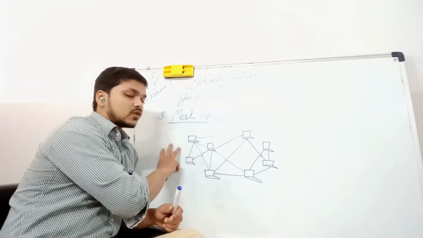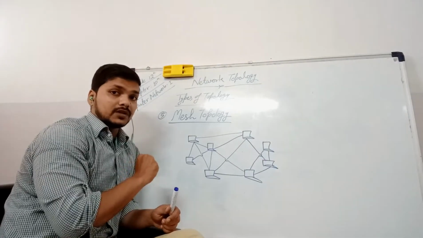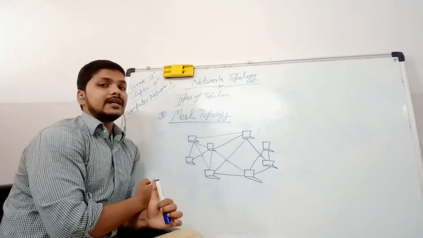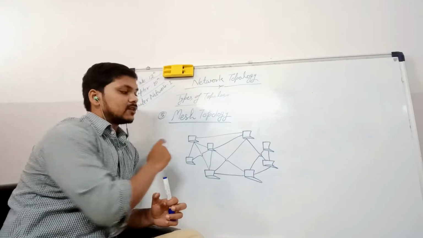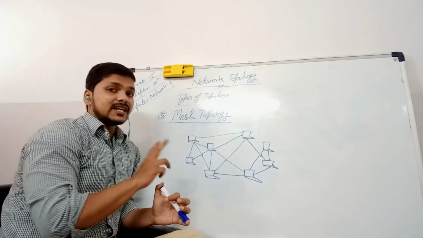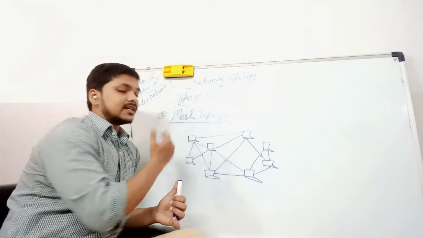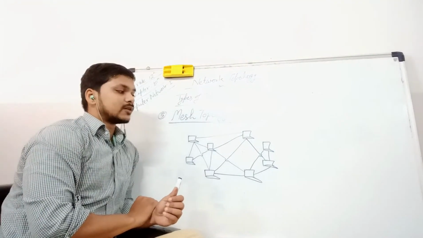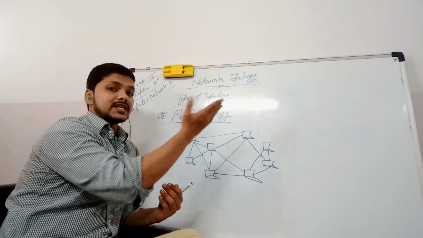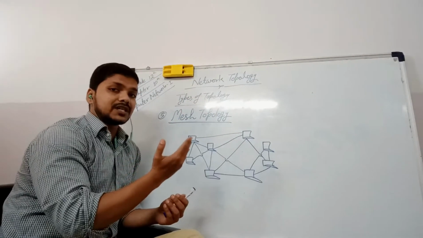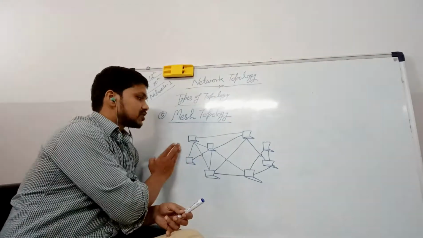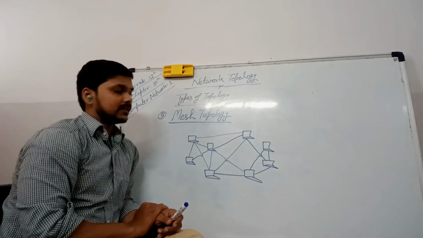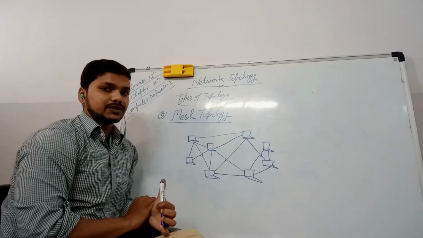The main use of this type of network is to create a distributed network, and this type of networking is also excellent for long distance networking. If you want to make a network for a long distance, if we want to cover a long distance, we can have such a networking scheme, which is called mesh topology.